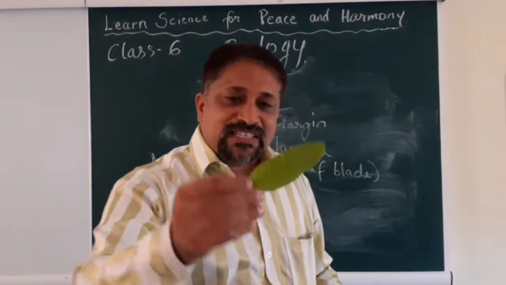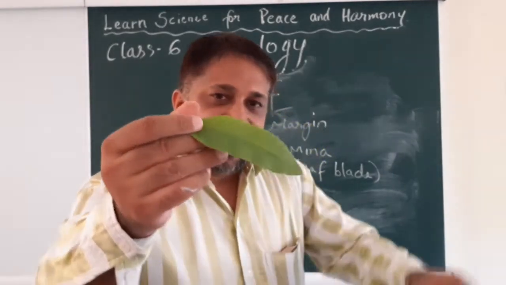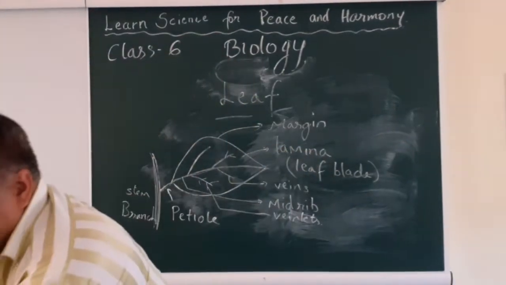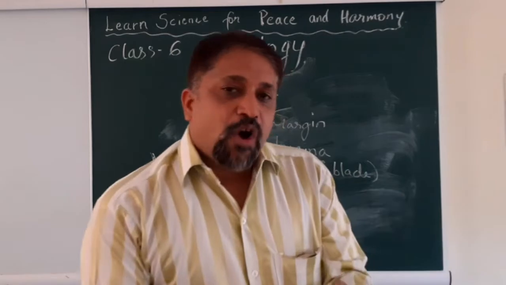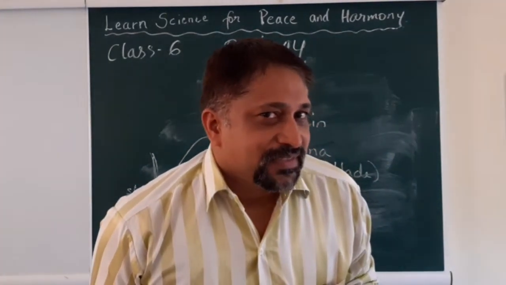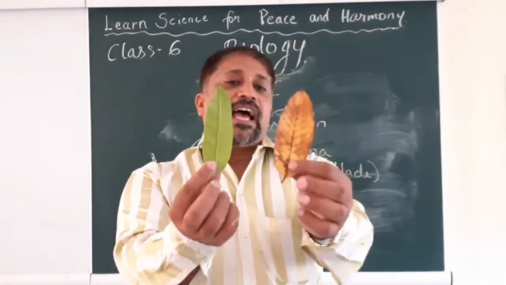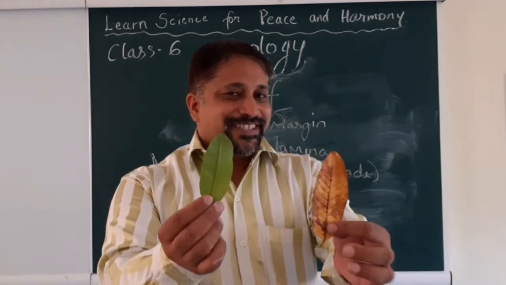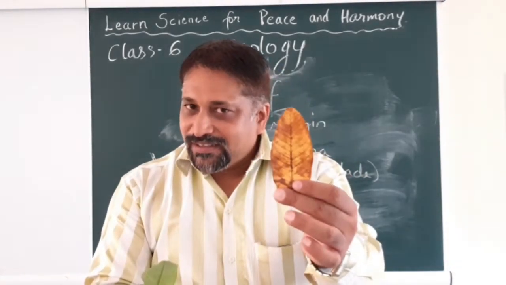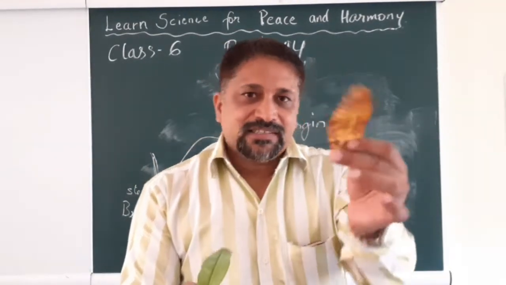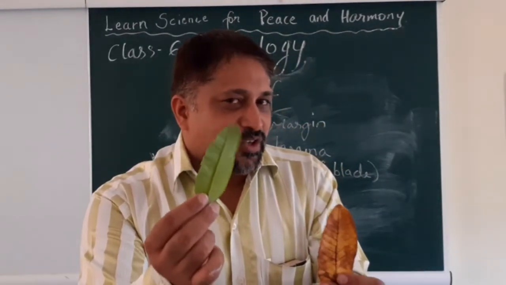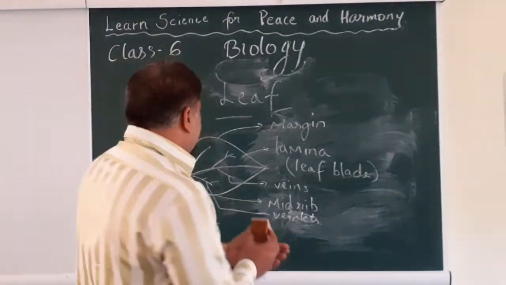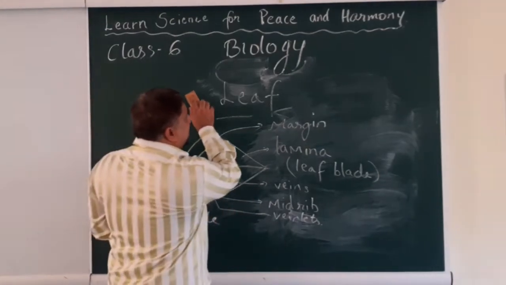Okay, so you can see there's a difference in the structure. See, on one side and on the other side the color is different. And let me make it easier for you. Now this is a hint for you. The same guava tree has these two kinds of leaves. One is which color? Green, correct. One is which color? Yellow. Now, why is this leaf yellow and why is this leaf green? In short, the question comes for us, which let me put on the board for you.